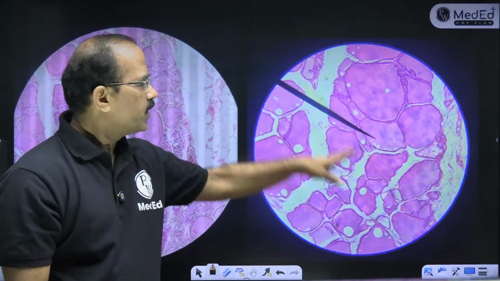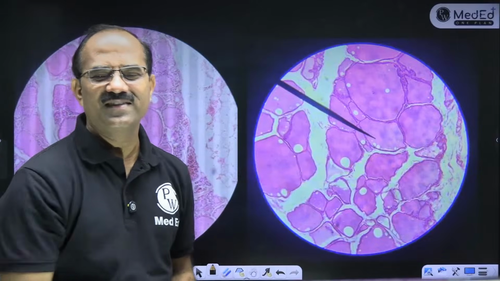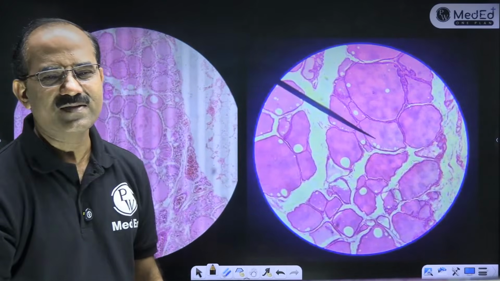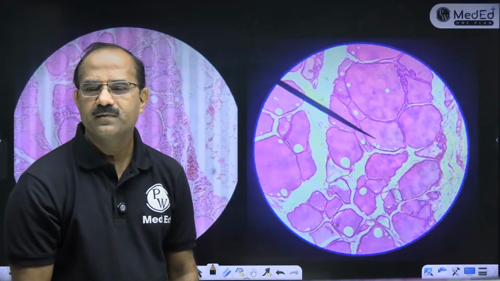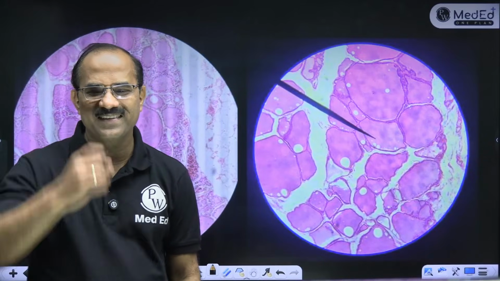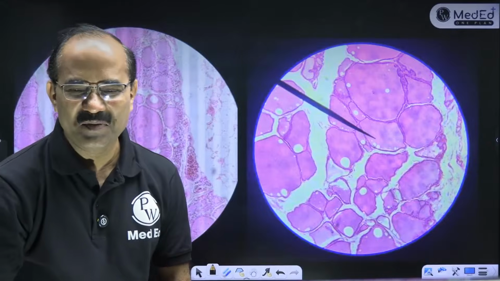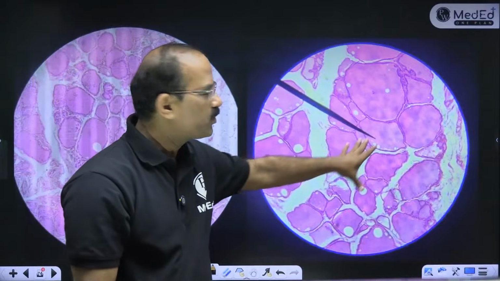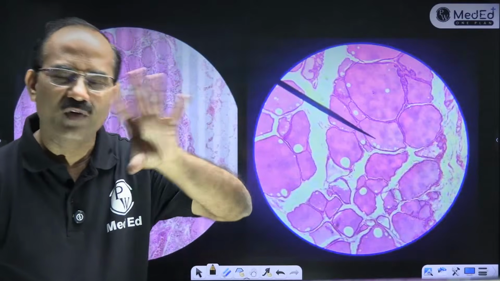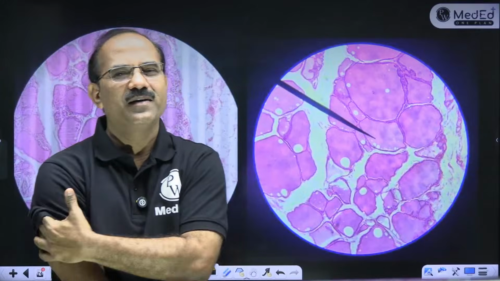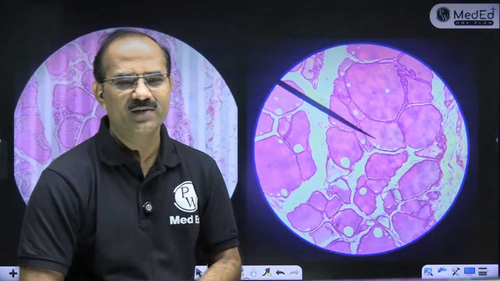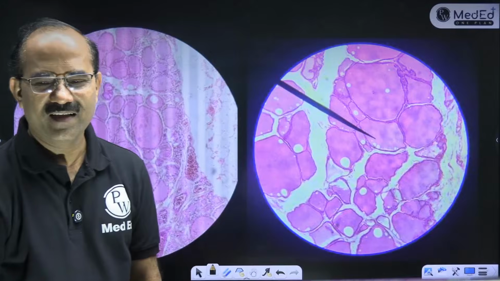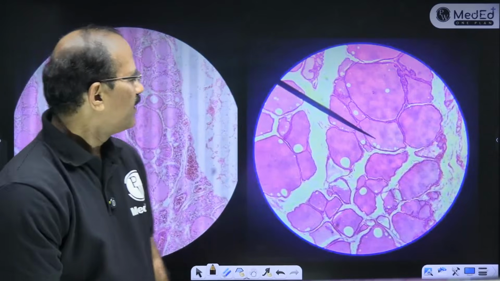Come on, students, speak up. If you get this slide, nothing like it. Come on, students, come on. The next slide will be the thyroid gland. Yes, so this is the thyroid gland. If this slide comes, nothing like it. Simple cuboidal epithelium, thyroid follicles are seen. In the follicles the colloid is seen. Colloid, fine. Very easy slide, thyroid. Okay, great.